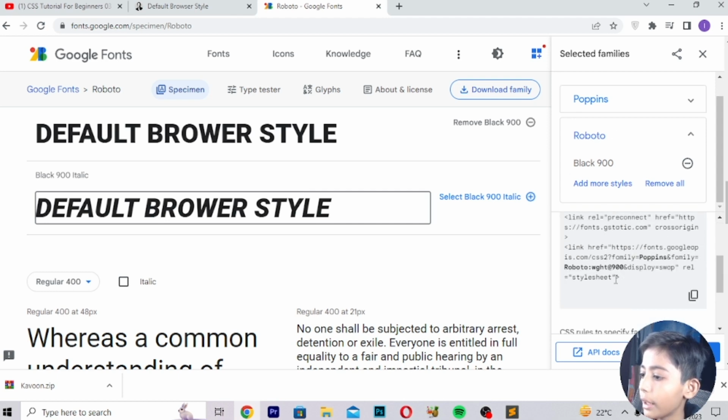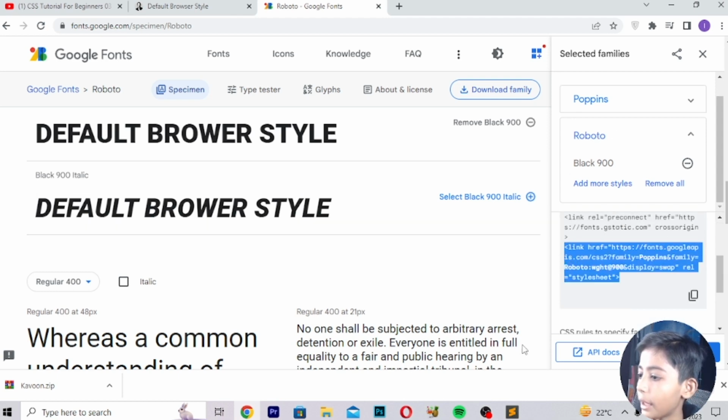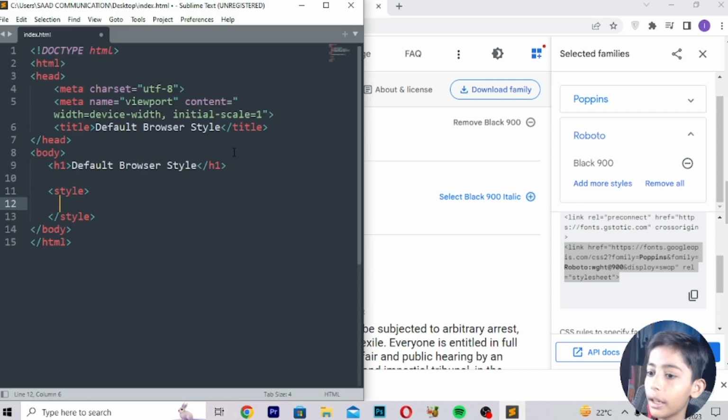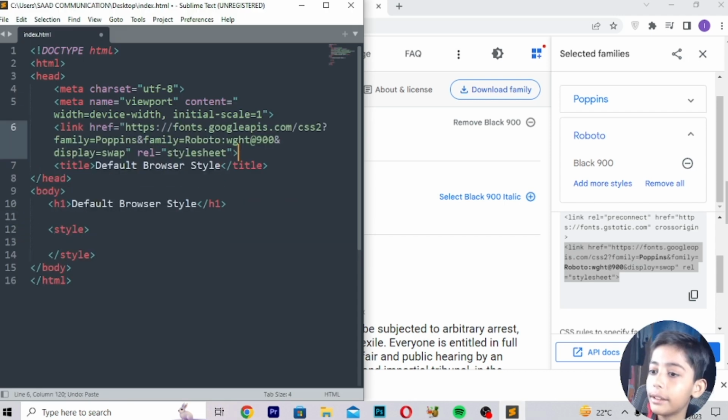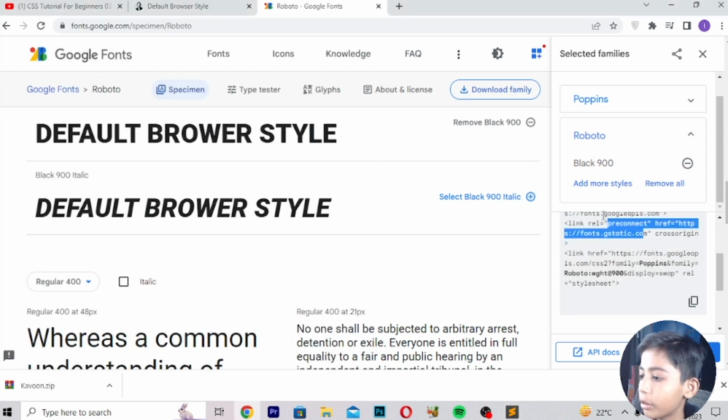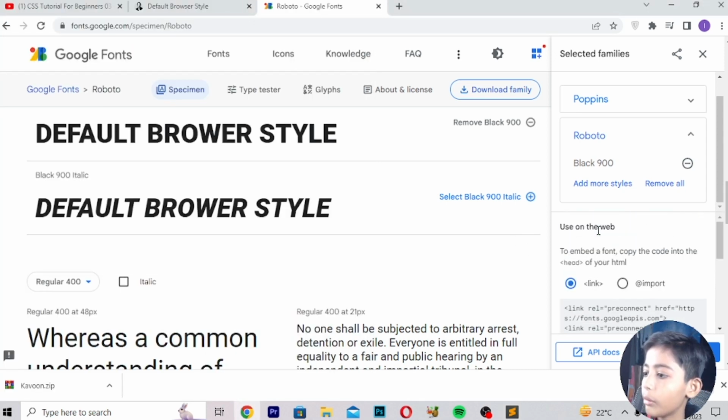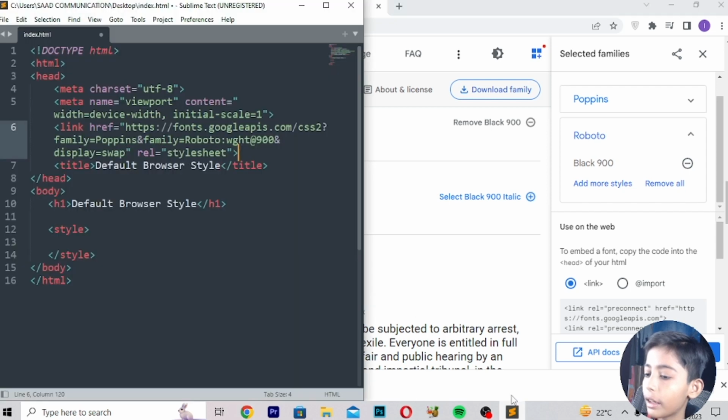I will go here, copy that font, then go here and paste it. It is not coming, so I go here, paste, then I go here. Here I will copy, and now I write H1, enter.